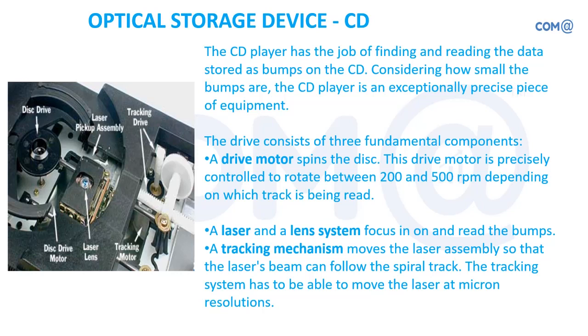The drive motor is used for spinning the disk, and it will be rotating at 200 to 500 rpm based on the requirement, and it is helping to read the data, based on the speed the laser light reflects. The sensor is going to read the light reflection and interpret that as data. The tracking mechanism is helping to move the laser head inside and outside, so that you can read the information from all the tracks.